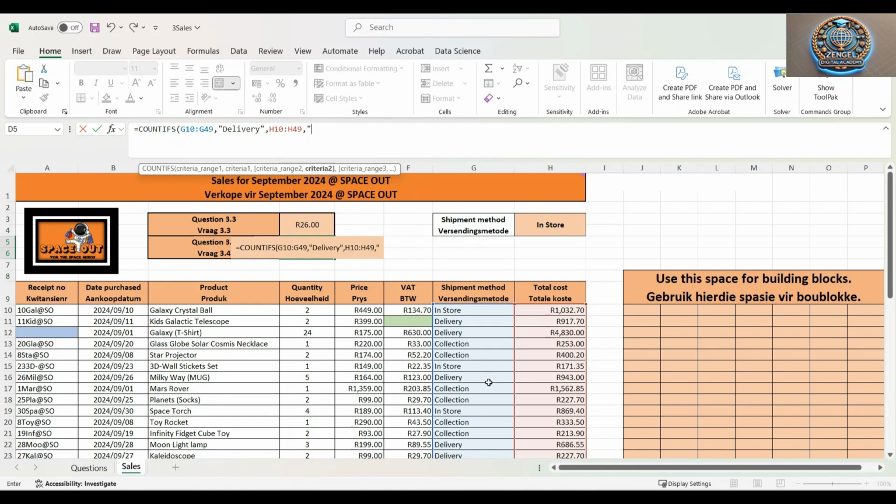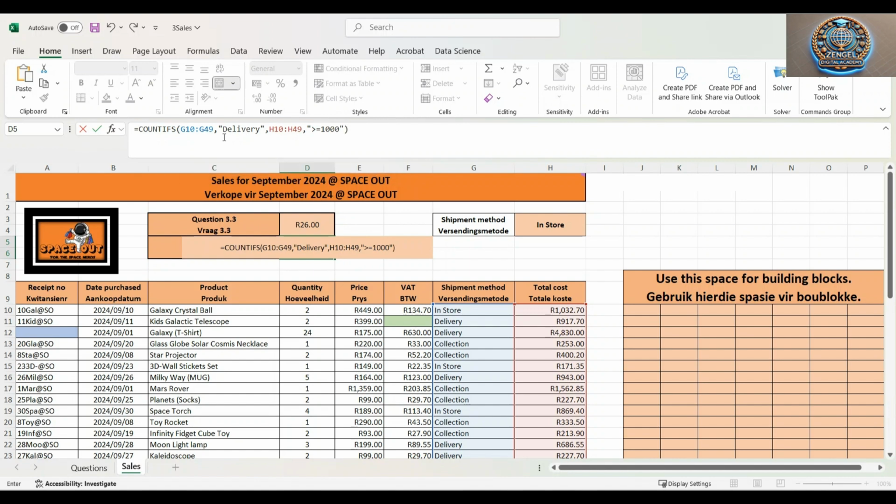There's this triangle thing where the mouth is facing the left, which is actually greater than. So we're going to start with greater than or equals to. If you're looking at my formula bar, this is where it's typing greater than or equals to. Now we're going to say 1,000. Then we want to close our double quotes and our bracket.